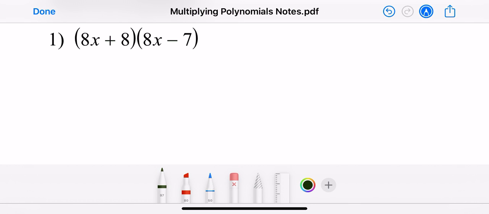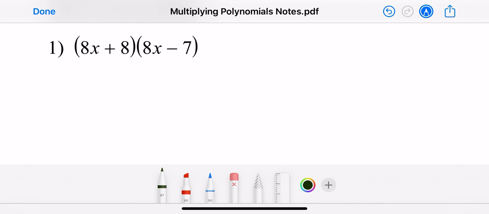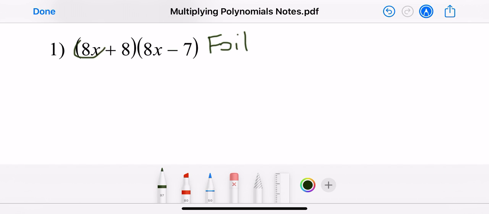Hey guys, it looks like we're going to be doing a little bit of review on how to multiply some polynomials. Some of y'all might remember this as something we used to call back in the day FOIL. I don't really use FOIL because it's not as applicable to everything else, but in this case it would work. All you have to do is take your first term and multiply it to everything on this side. So let's go ahead and do that.